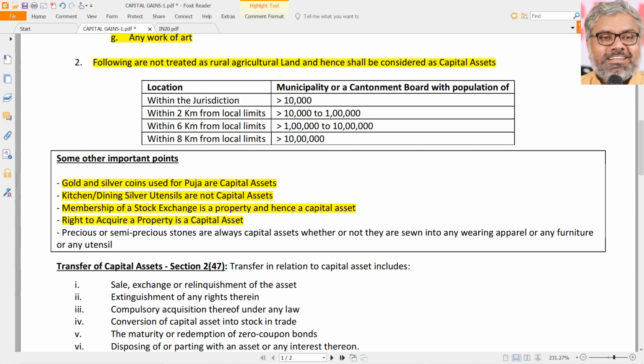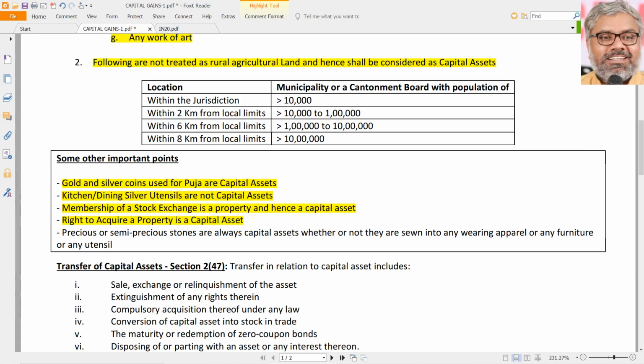But the question is, why is the exemption given in the first place? Because basically it is taxable. Why is it basically taxable? Because the right to acquire a property is also a capital asset. So a capital asset need not be just a physical property. Even a right to acquire a property is also a capital asset. That's a very important, interesting point related to what is a capital asset.